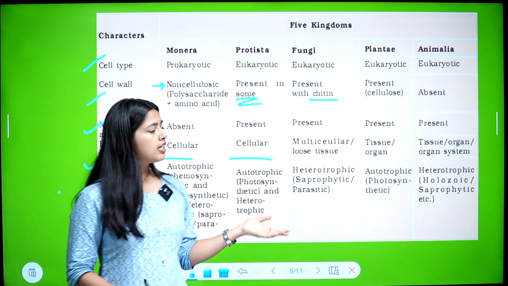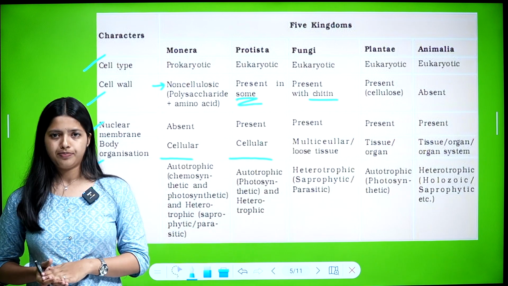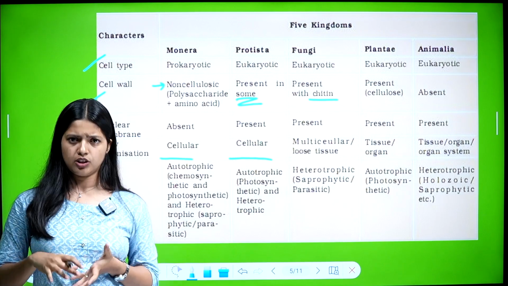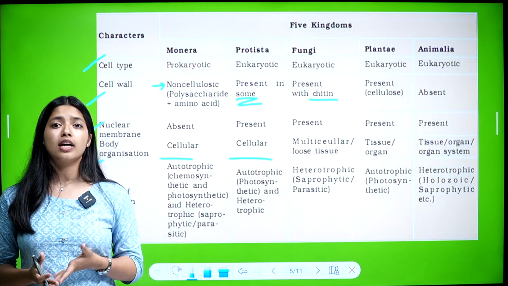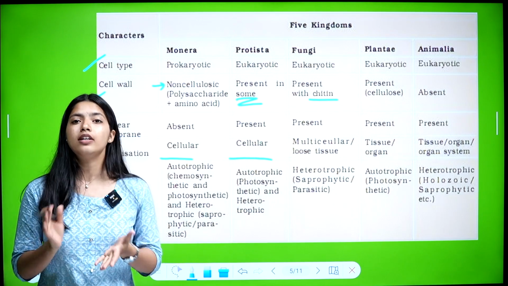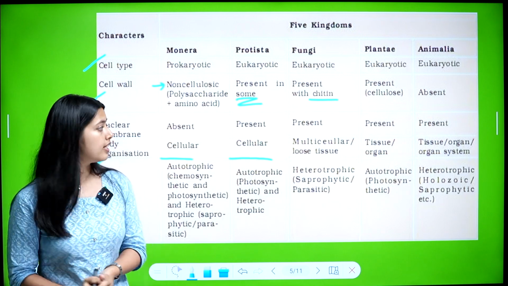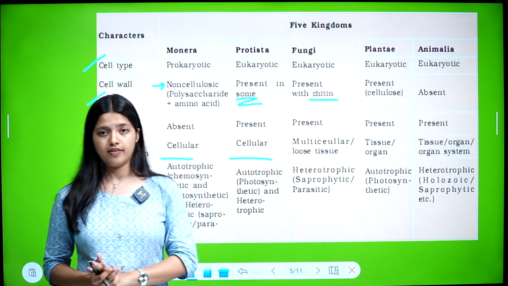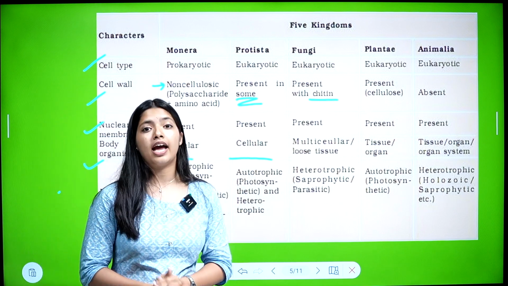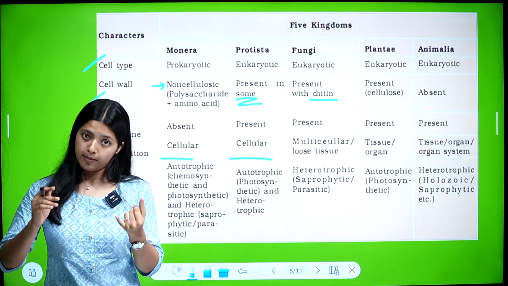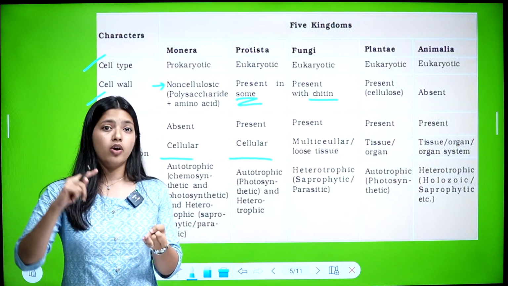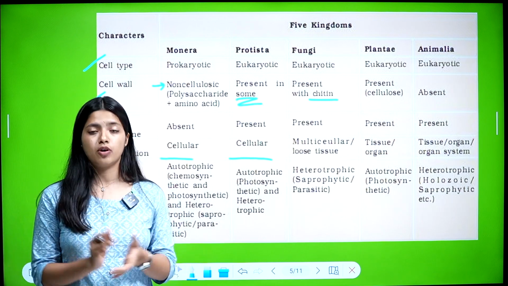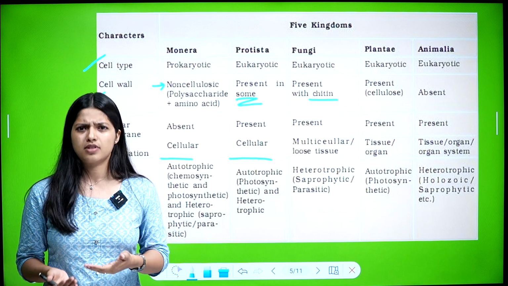In plants, tissues or organs form their body. Cells together form tissues, and these tissues together form organs. That's how the body of plants is formed. In Animalia, the body is made up of tissues, organs, and also organ systems.